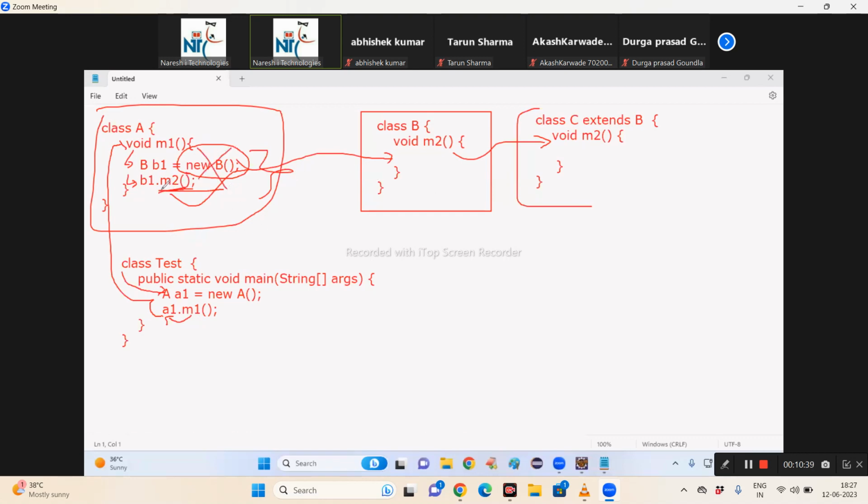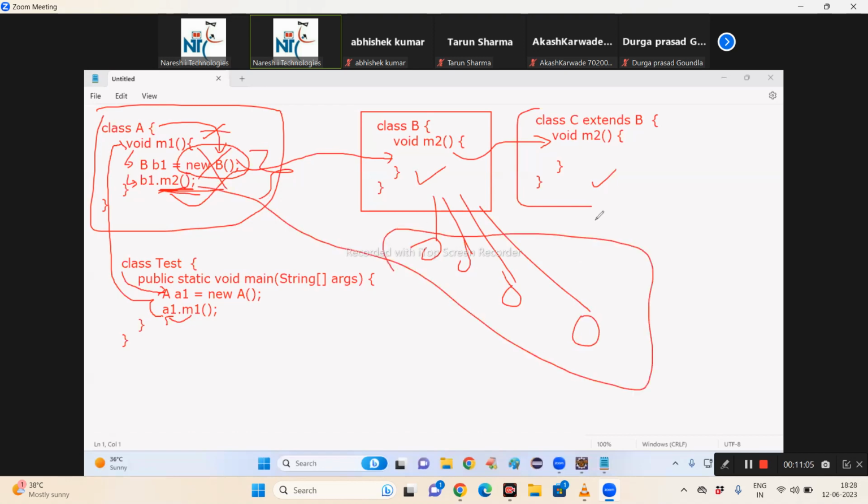Wrong design. So to call the M2 method, I mean the A class developer must not create a B class object, because the B object is not fixed. Maybe a B class object, maybe a B subclass object. B1 or B2 or B3 or B4. Yes or no? So this M2 method logic should execute for any of the B objects or any of the subclass objects. So we have to design the class in such a way that the program should be dynamic.